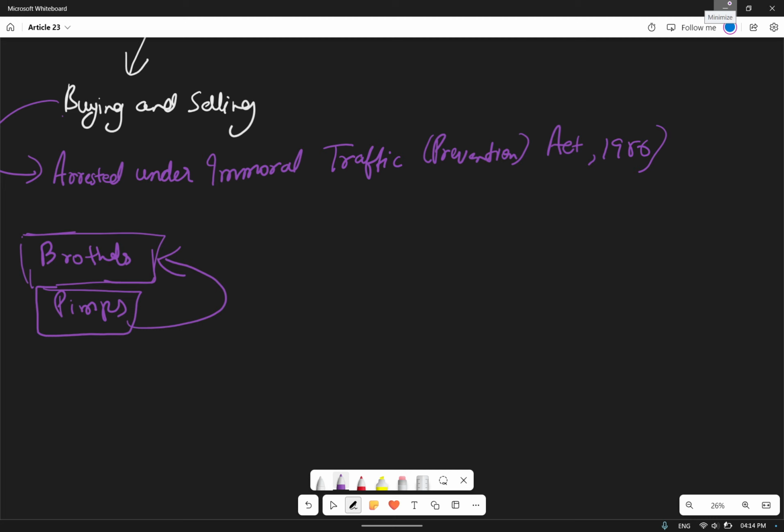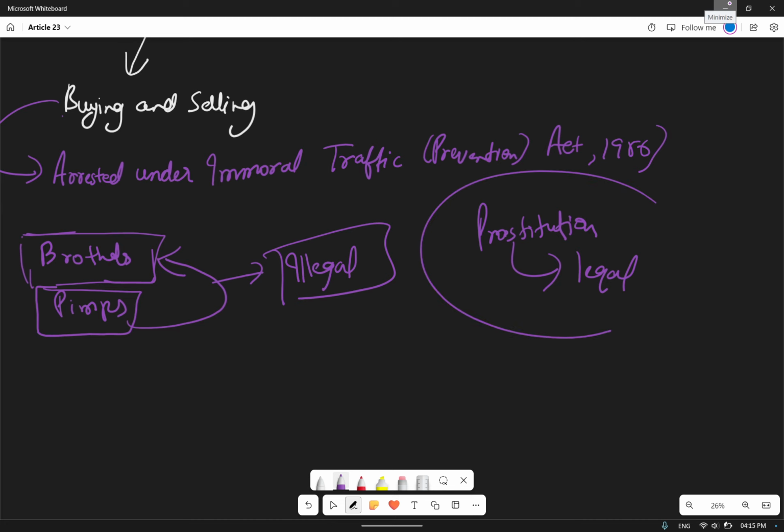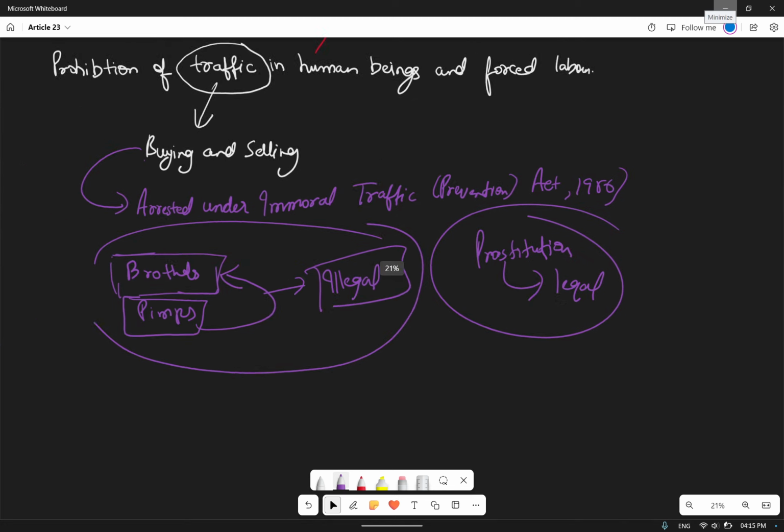So these things are illegal in India. But prostitution is not illegal. Prostitution is legal in India. There is a very fine layer of difference between them.